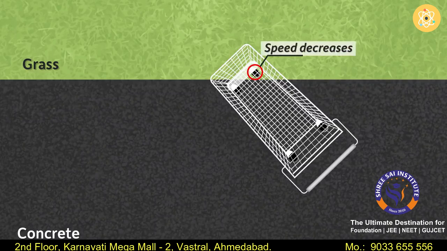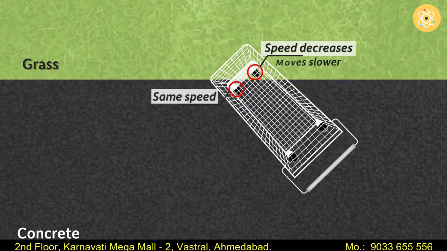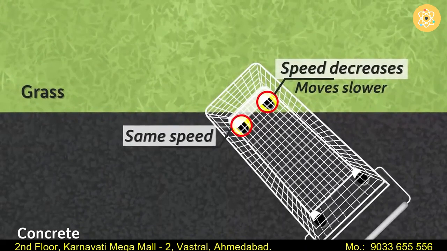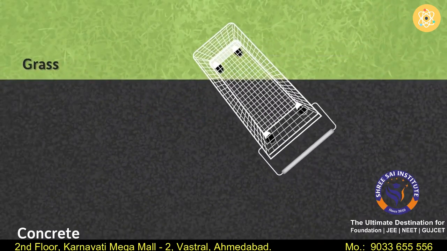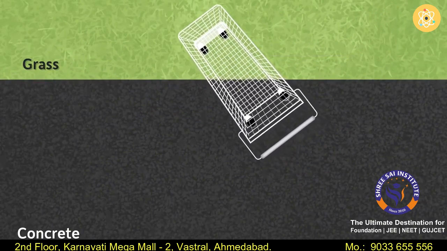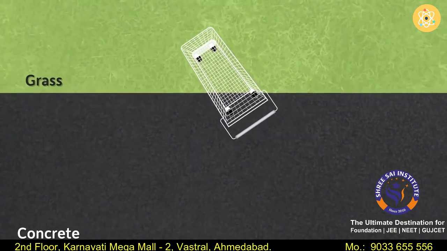At that time, the adjacent wheel is still on the concrete road and is hence moving with the same original speed. So the wheel on the grass surface will move slower than the other wheels for some time. But let's focus on the two front wheels. Both the wheels are moving with different speeds. As the force applied is constant, what this will do is slightly turn the cart towards the right. The cart will change its direction and continue moving in that direction afterwards.